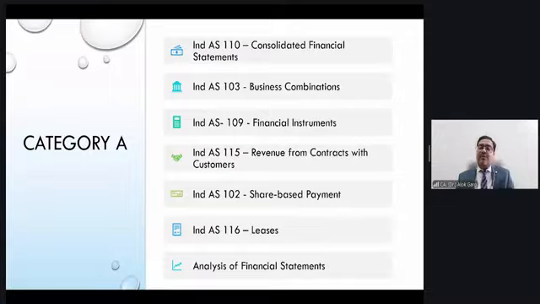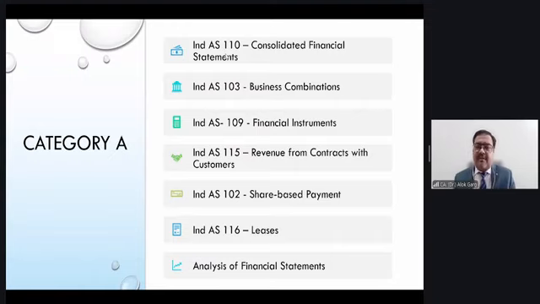Yes. So students, today we are going to discuss some important topics about Ind AS 110 and business combination. These 2 topics are interrelated. What's the difference and what's the interrelation between business combination and consolidation? Business combination is an acquisition date standard and consolidation is a reporting date topic, right? It's exactly the same difference as between your birth date and your birthday. The day on which you were born is the business combination, and you celebrate your birthday every year. That is consolidation. So consolidation is a reporting date standard and business combination is an acquisition date standard.